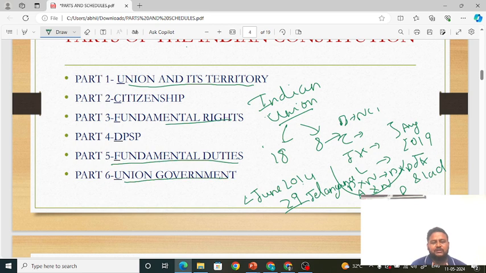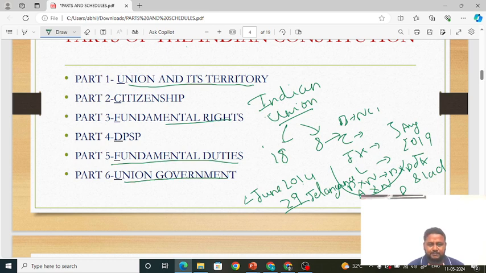What are the fundamental duties? How did they come into being? One thing you must remember, friends, I'll discuss it again when we do fundamental duties: they were not there in the original constitution. They were added through the 42nd Amendment Act, which came into being in 1976. Through that, fundamental duties were added.